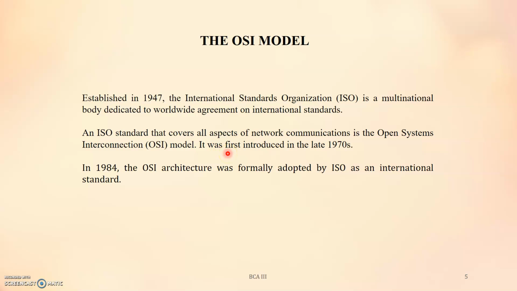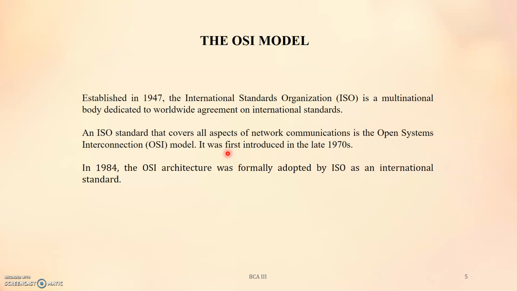It segregates the processes into 7 different groups, or layers, and each layer has its own protocols. These layers integrate the protocols and develop the standard.